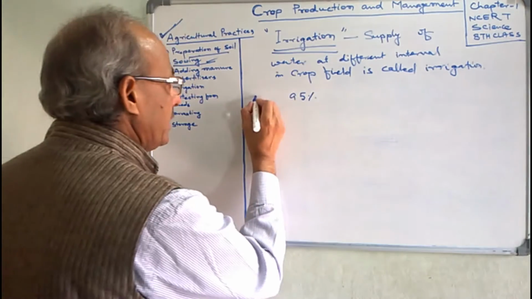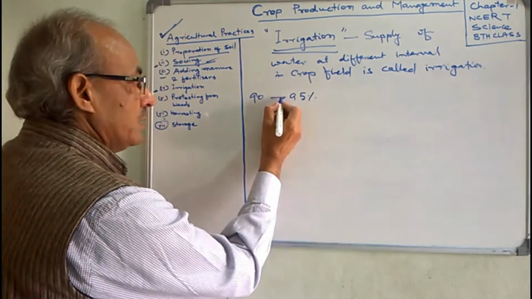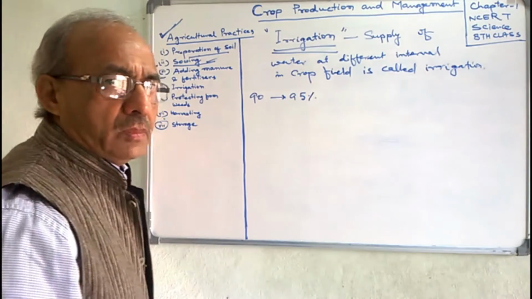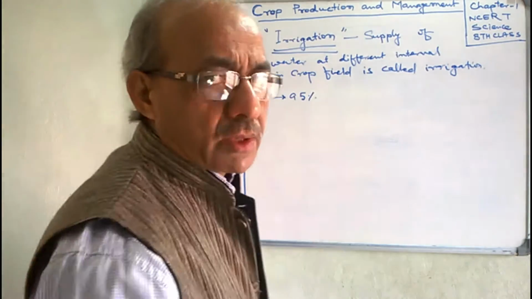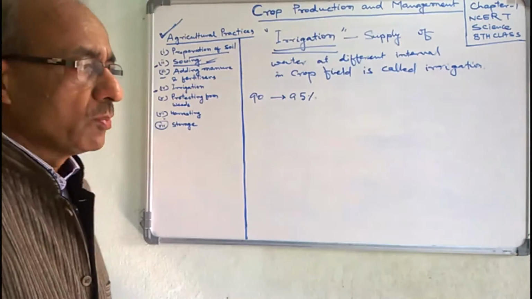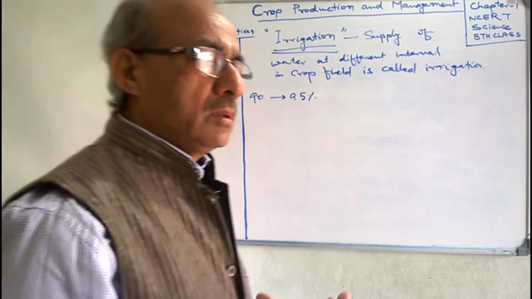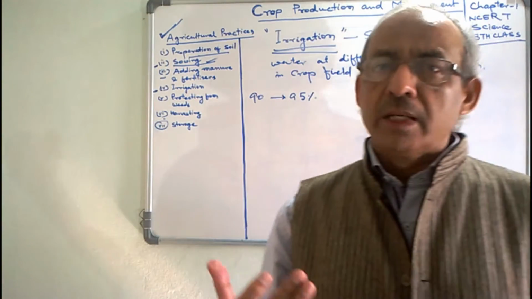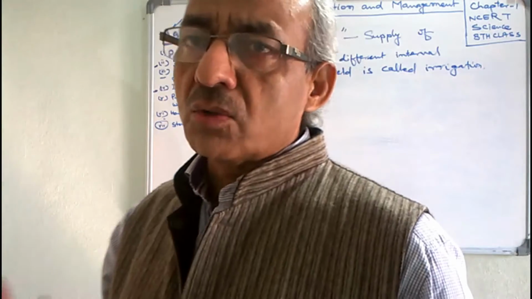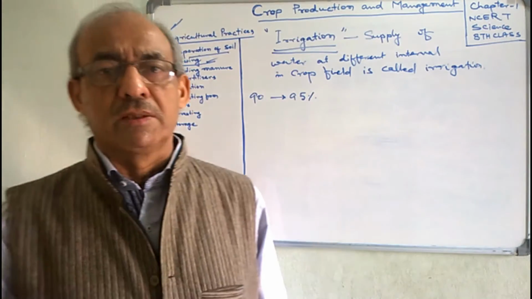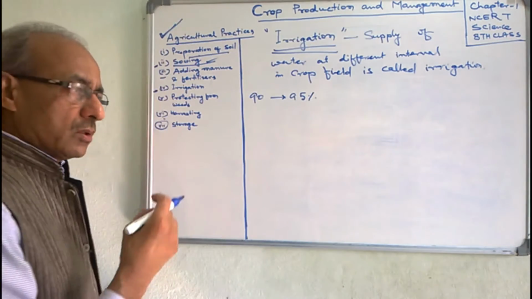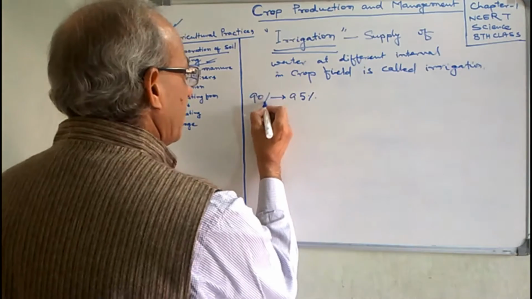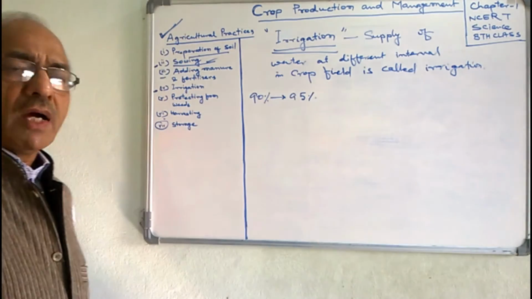First, we should know that approximately 90 to 95% of protoplasm is water. Protoplasm constitutes the nucleus and cytoplasm. Nucleus and cytoplasm together are called protoplasm. Protoplasm contains approximately 90 to 95% water.